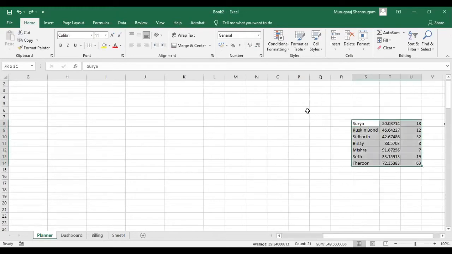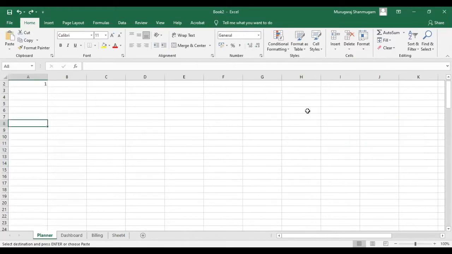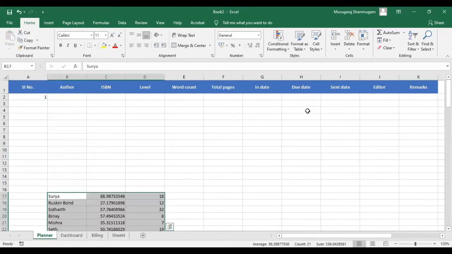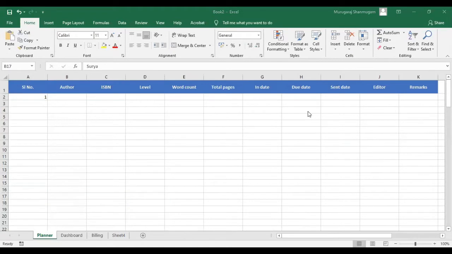I'm going to use these values in my banner. Let me use a different sheet. I have to use 18 chapters for Surya.